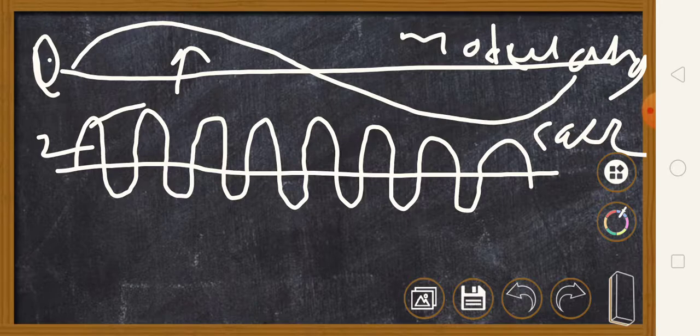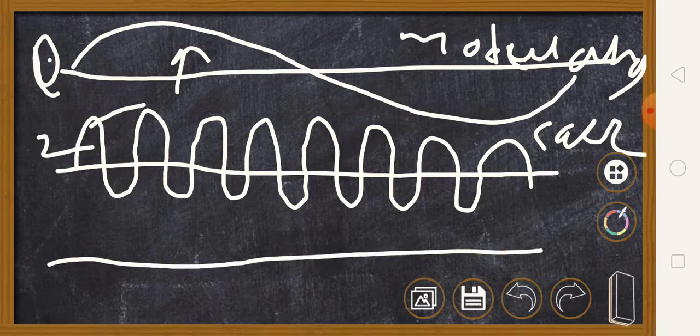So how to do that? See here. I am going to draw that waveform, that is the amplitude modulated wave. So you just observe carefully. Here in the third figure, the carrier, that means the second waveform, changes its amplitude according to the first waveform.